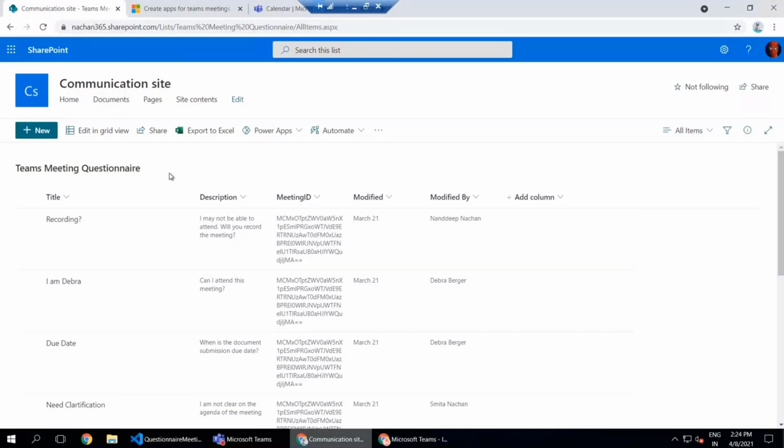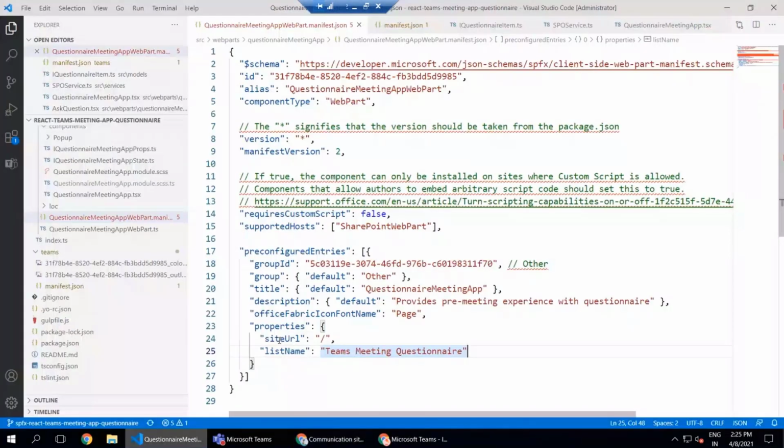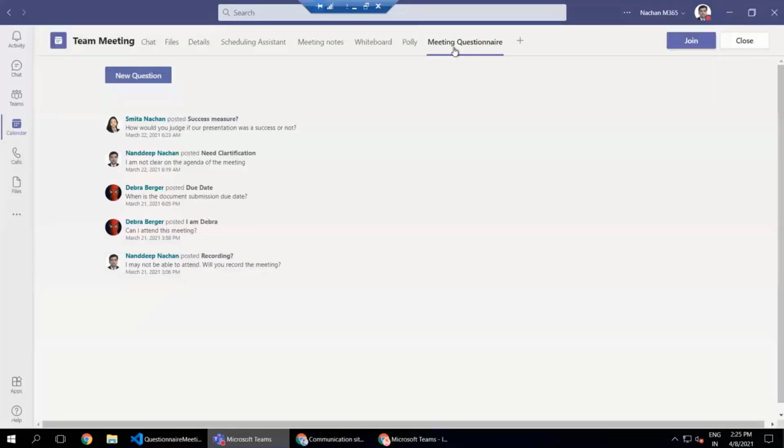And this particular location can be configured through the properties. We have a few properties here called site URL, which denotes the site where we have this list hosted, and then we have the list name. Why do we have these specified as properties? The reason is that once we add this meeting questionnaire here, we don't have any option to edit the settings, from where we could set these values dynamically. So we have these as hard-coded, but even those are configurable. If you want any other site URL, it can be specified as the relative site URL.